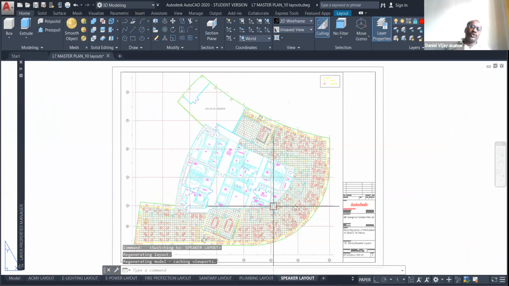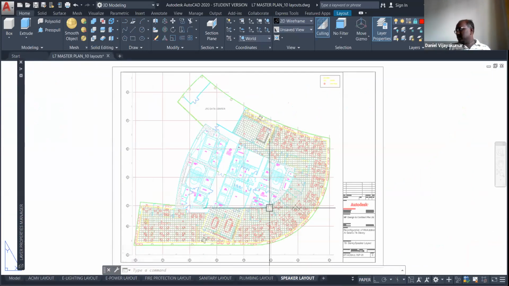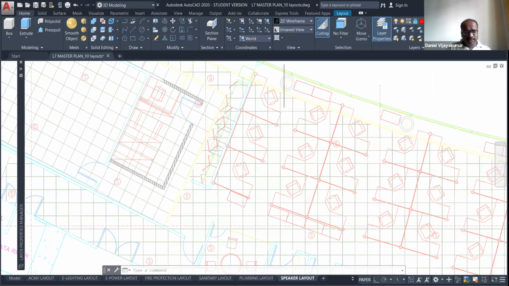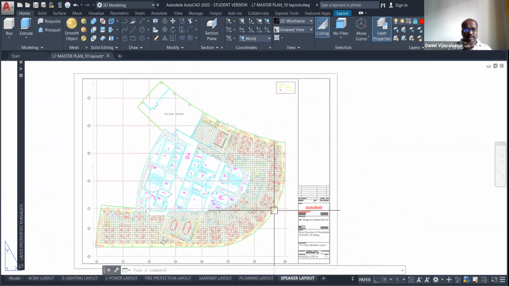When we go to very big malls, you can easily notice there are announcements. So they use speakers to announce emergency things or normal announcements. That's why they place speakers on the floors. So you can create as many layouts and layers as you need. This is the lesson you have to learn for layer creation and layer management.